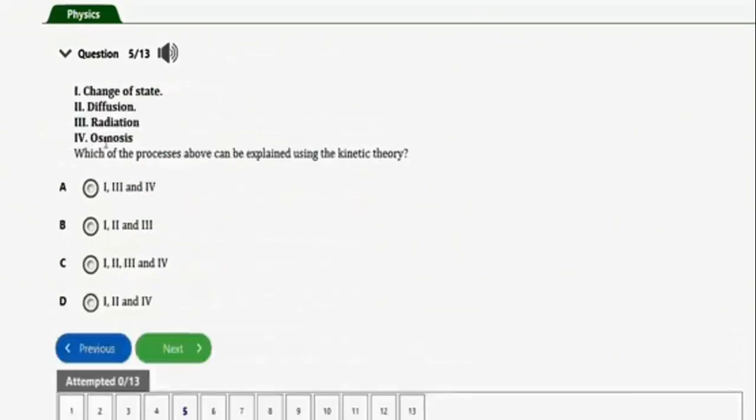It says, which of the processes above can be explained using the kinetic theory? I think we have answered this question before. The correct option to this question here will be option D, which is I and IV. Radiation is not a process that can be explained using the kinetic theory. Let's go to the next repeated question, which is this one.